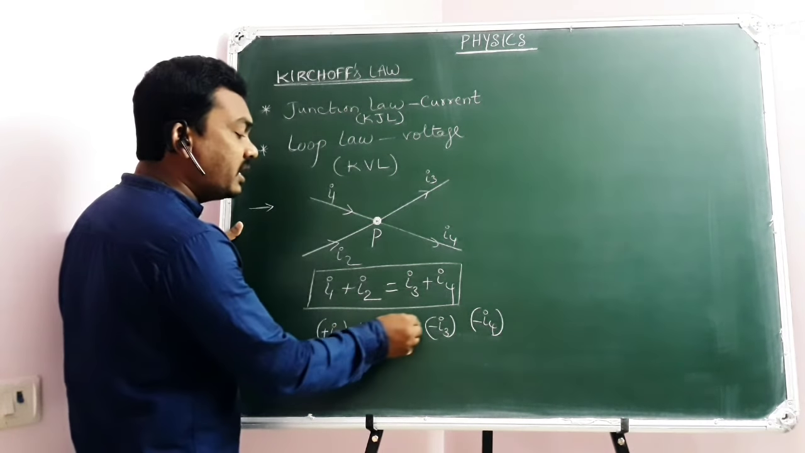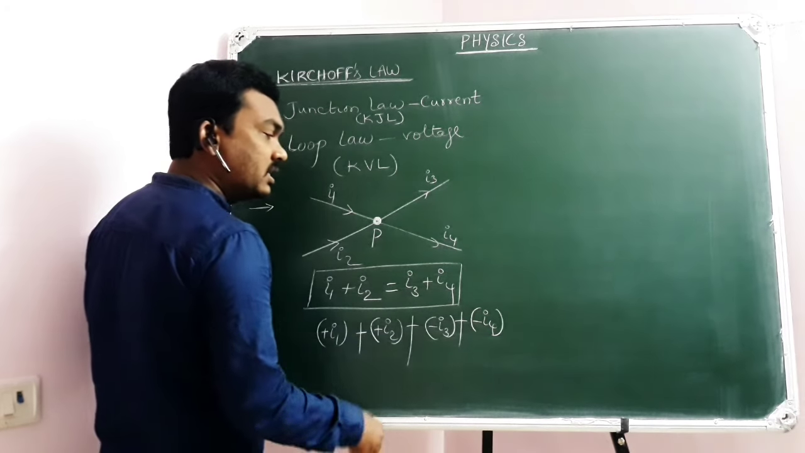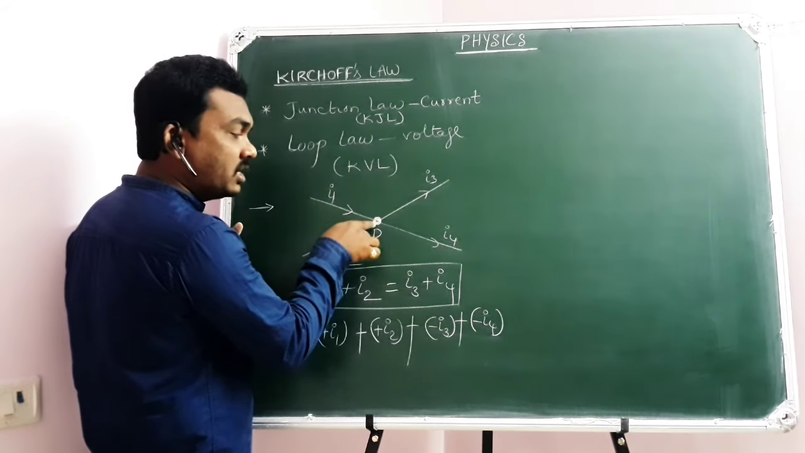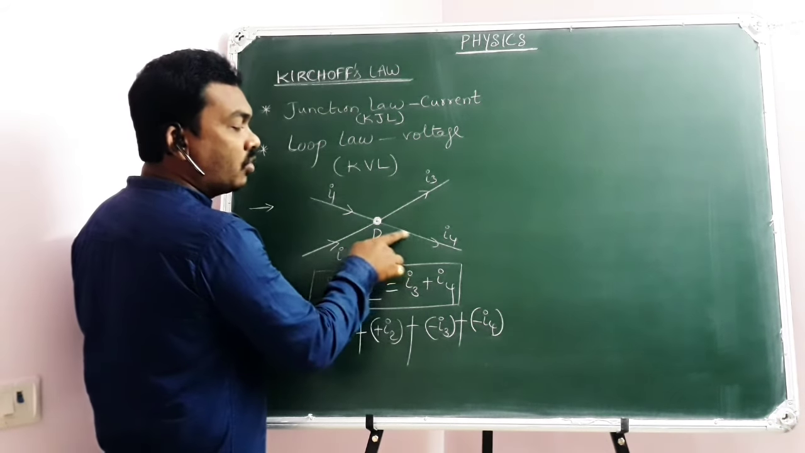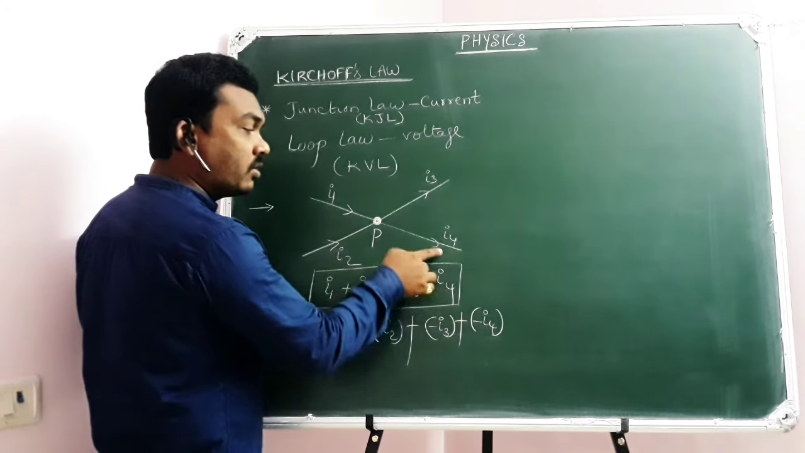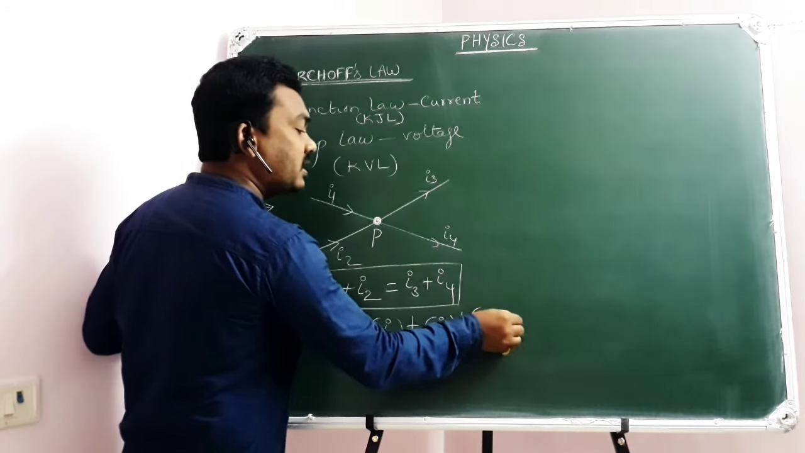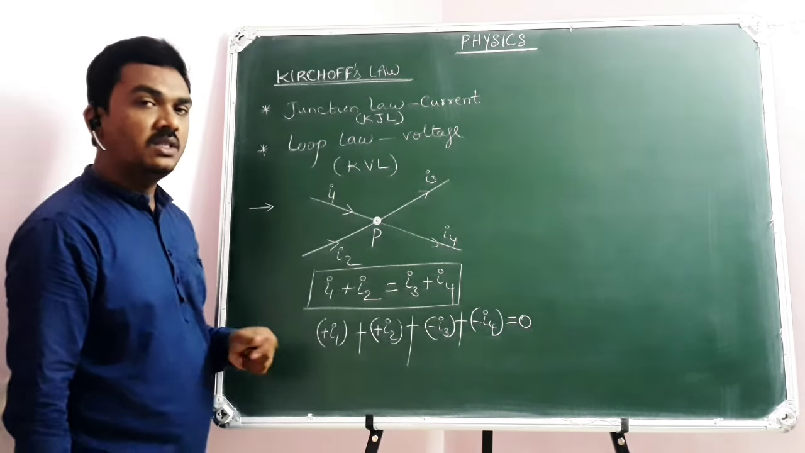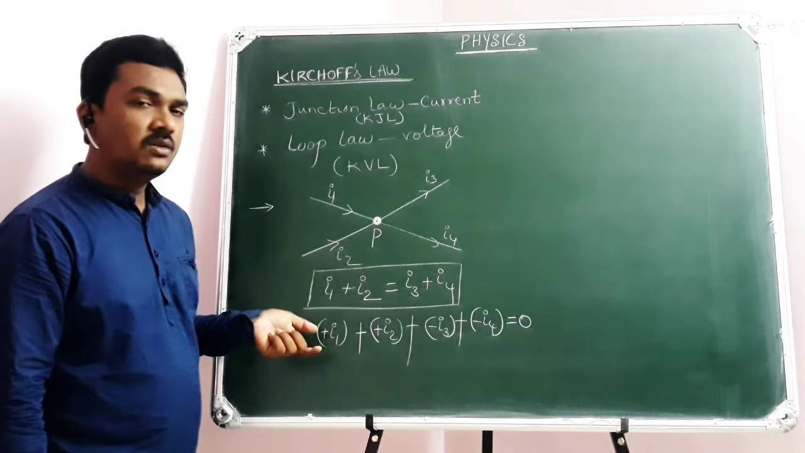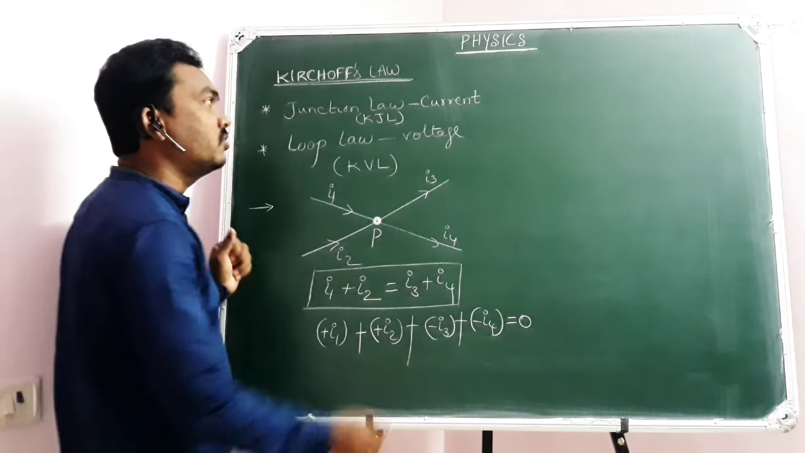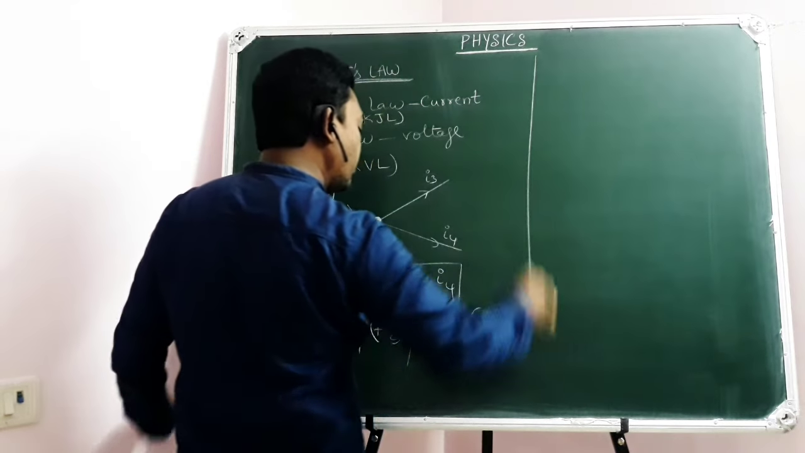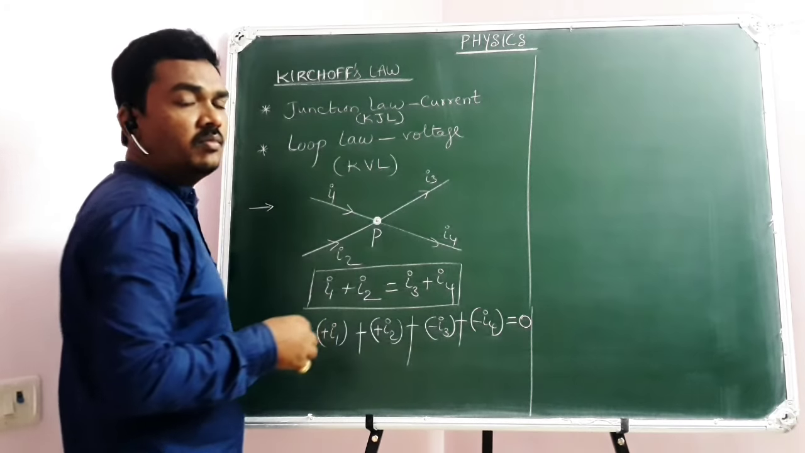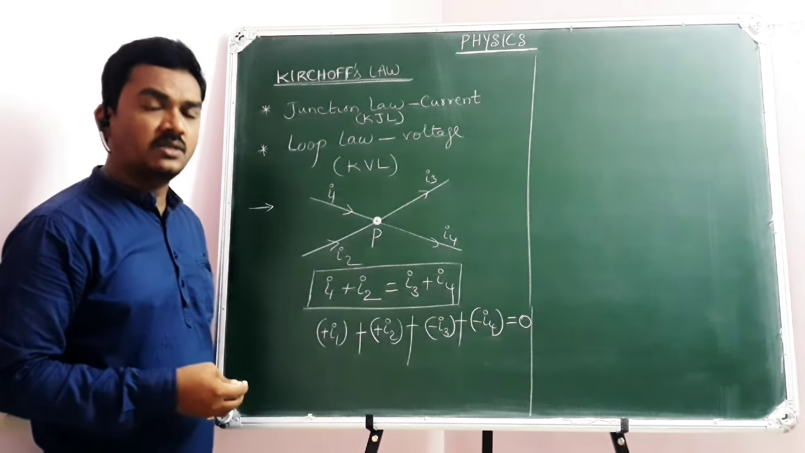Now, the algebraic sum of all the currents that are meeting at a junction: I3 is going away from the junction, so minus I3 is meeting at the junction, and I4 is going away from the junction, so minus I4 is meeting at the junction. The algebraic sum of all the currents meeting at a junction will be equal to 0. This is the junction law of currents. Hope it's a very expected one to you, nothing new. And at the same time, here the Kirchhoff voltage law or loop law is the same as in electrostatics.